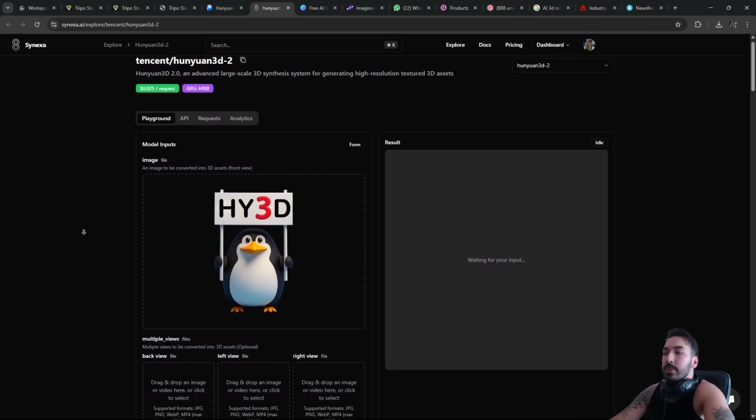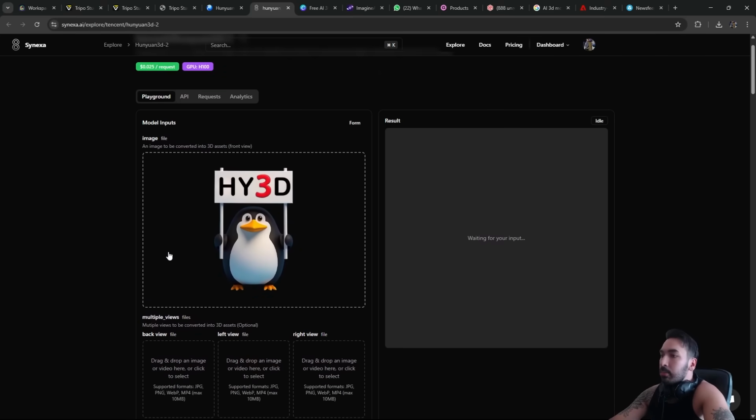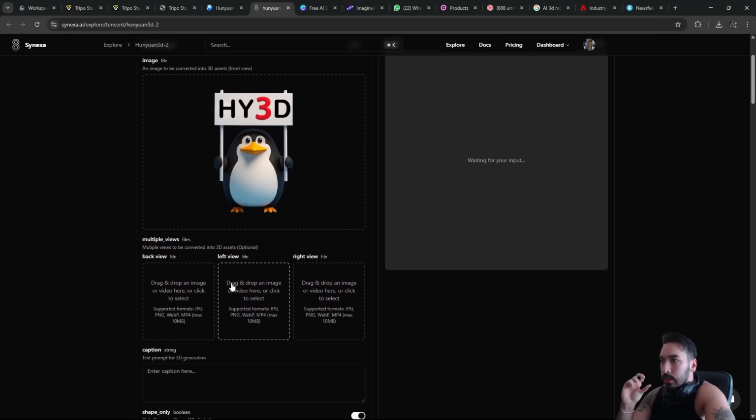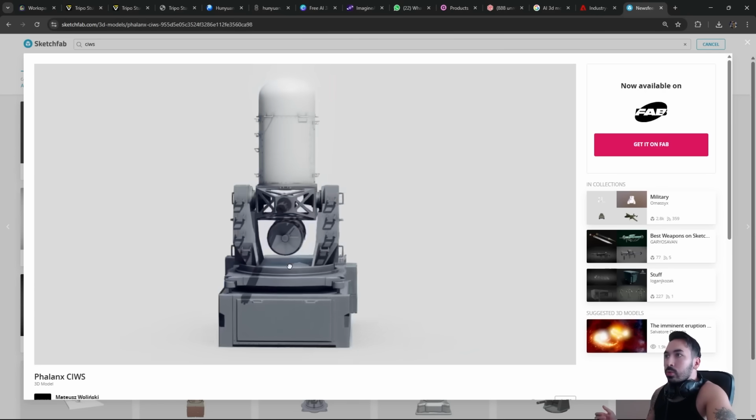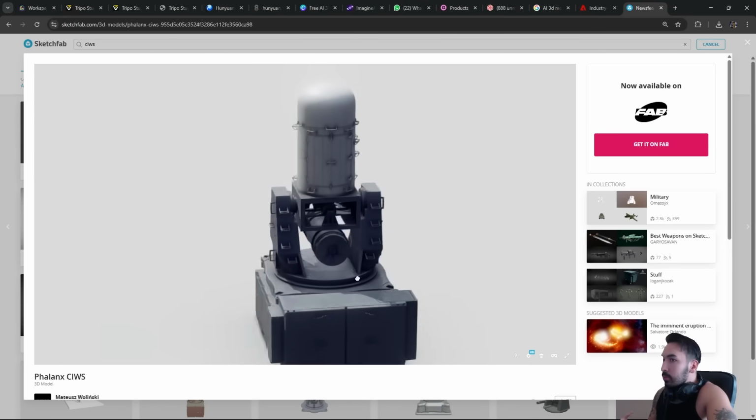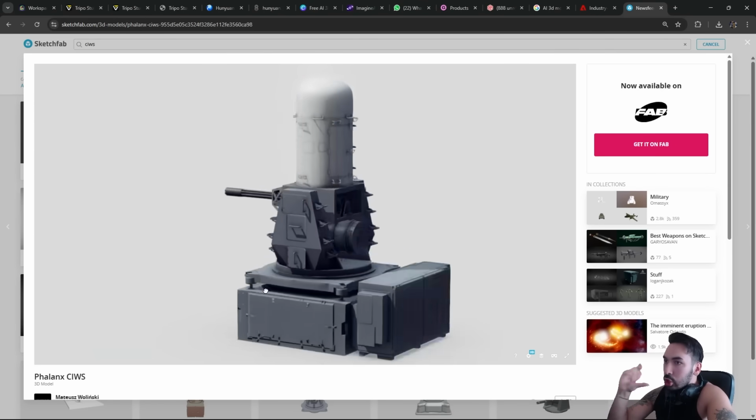So this one seems to be a little bit more sophisticated because you can put in a front image, a back image, a left view image, and a right view image. I couldn't really find those pictures on Google, so I went to Sketchfab. I found an existing 3D model of the CIWS, and then I took screenshots from all the sides.